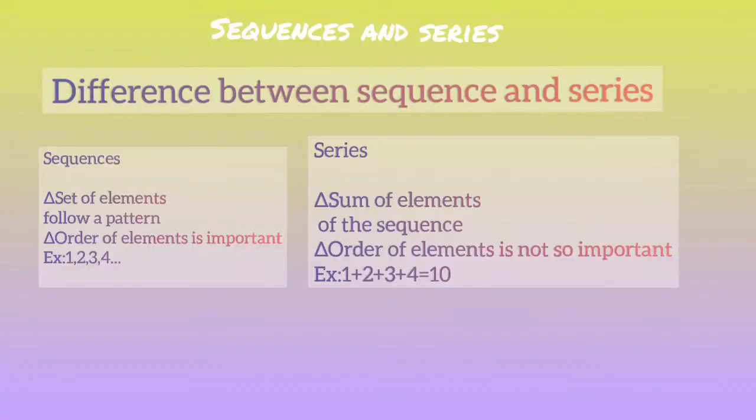What's the difference between sequence and series? A sequence is a set of elements that follow a pattern, while a series is the sum of the elements of the sequence. The order of the elements is important in a sequence, but in a series the order of the elements is not important.